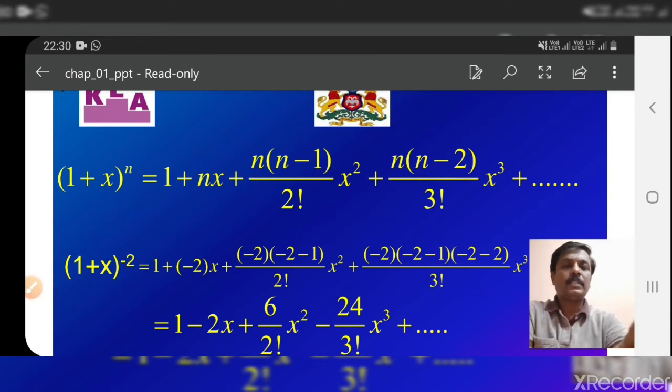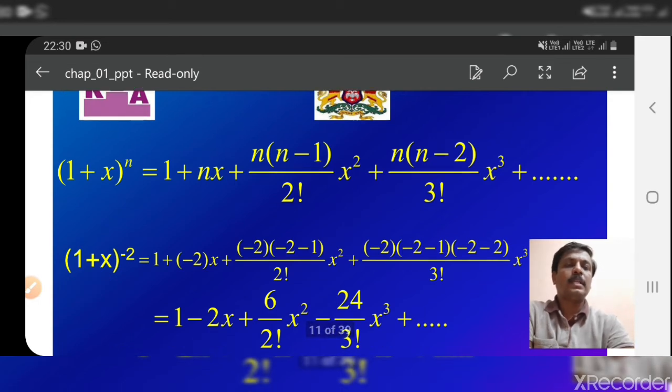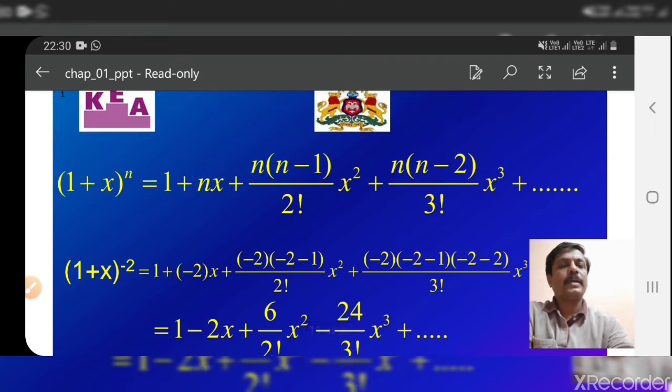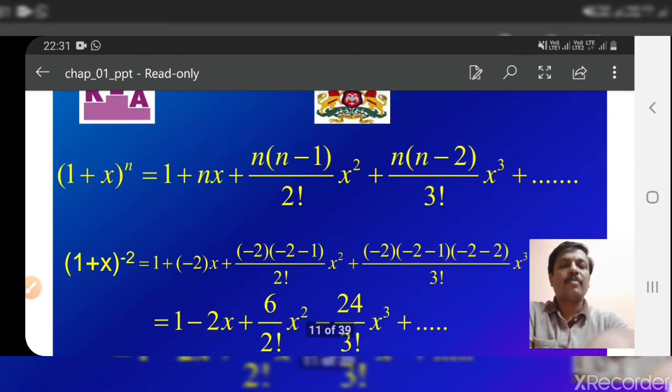1 plus x raised to n is equal to 1 plus nx plus n into n minus 1 divided by 2 factorial x square plus n into n minus 1 into n minus 2 divided by 3 factorial x cube. This way it continues. Next will be n into n minus 1 into n minus 2 into n minus 3, x raised to 4 divided by 4 factorial. Here, what is the meaning of factorial?